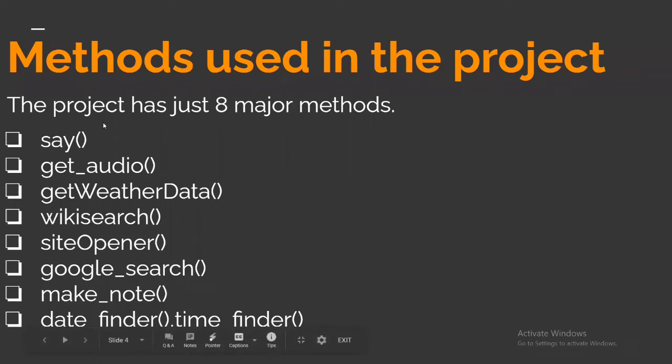Then we move on to the methods used in the project. This project has just 8 major methods. We'll go through them one by one. So the first method is the say method.